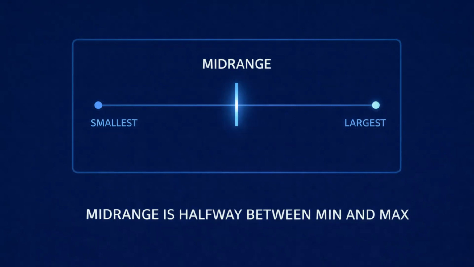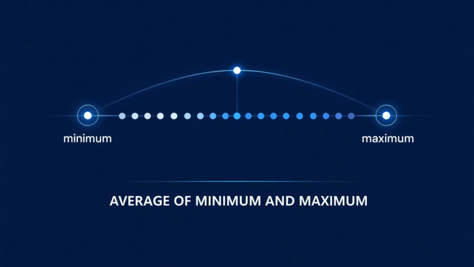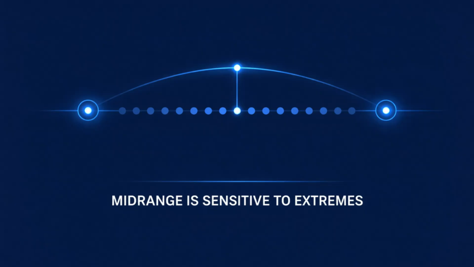You may also encounter a measure called the midrange. The midrange is the value halfway between the smallest and largest values. You calculate it by adding the minimum and maximum and dividing by 2. The midrange is quick to compute, but it only uses 2 values. Because of that, it is very sensitive to extreme values and can be misleading if either the minimum or maximum is unusual. It can be useful as a rough estimate, but it should be used cautiously.